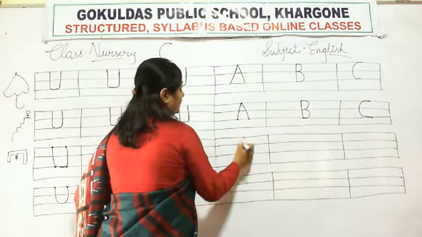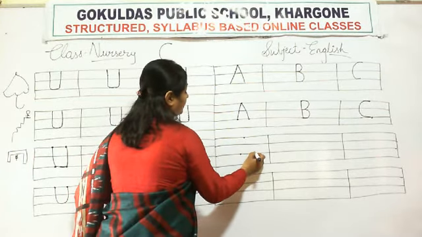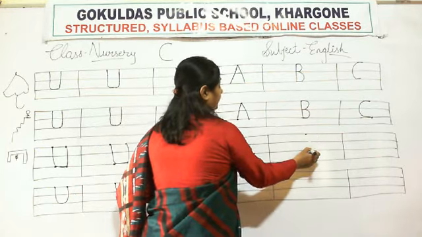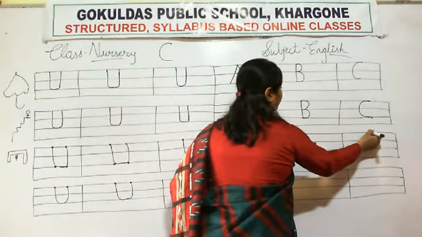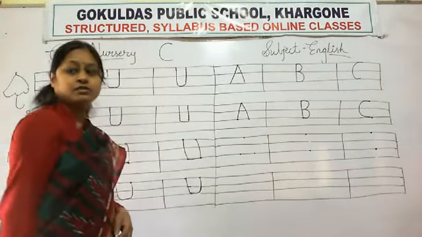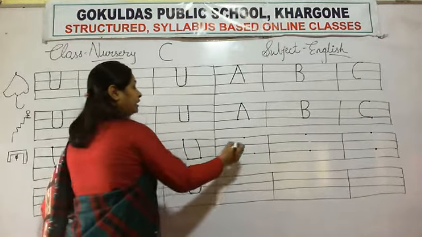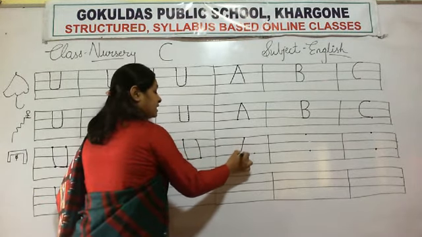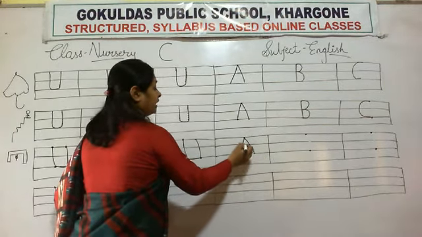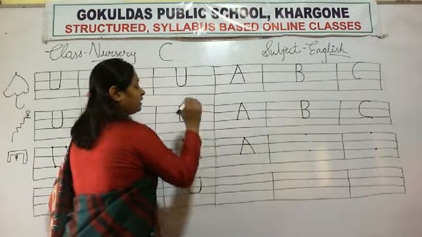Again in next line, Mama will put dot and you will write neatly in your notebook. Okay. So how you will write letter A? Slanting line, and then sleeping line.